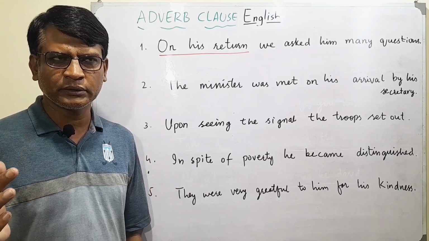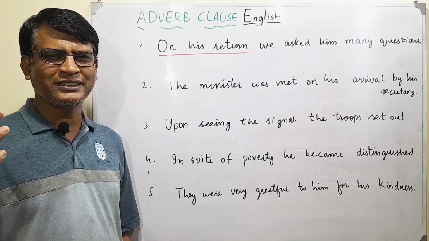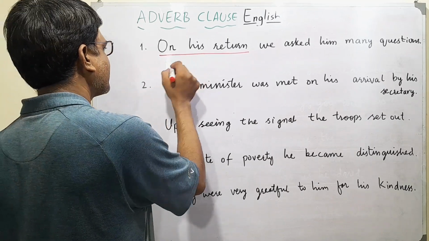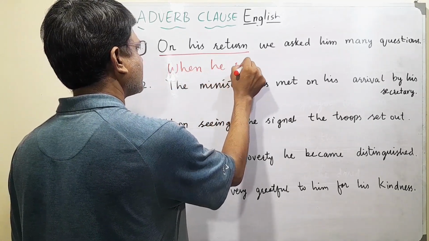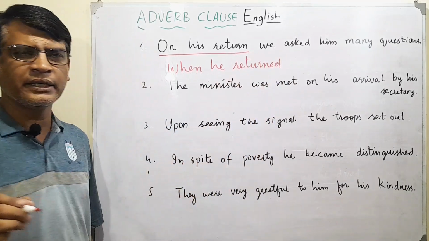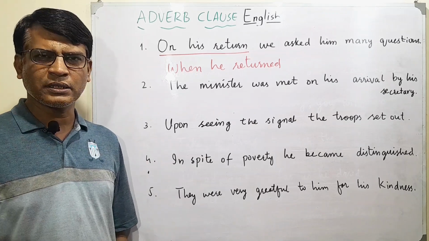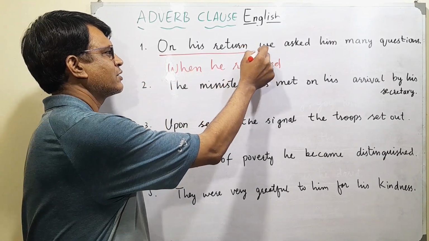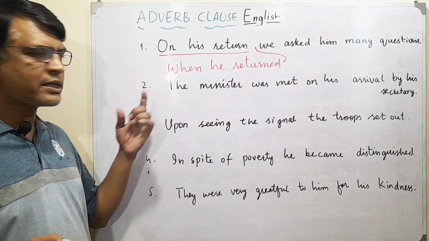Let's think. 5, 4, 3, 2, 1. What can we say? We can say that when he returned, we asked him many questions. Now this sentence has changed into an adverb clause.